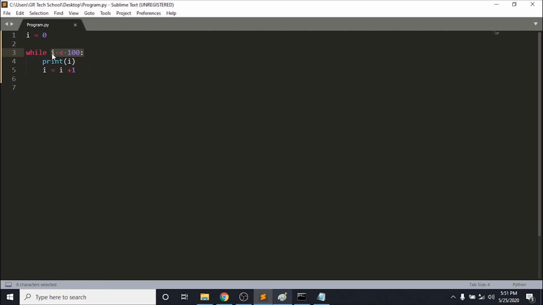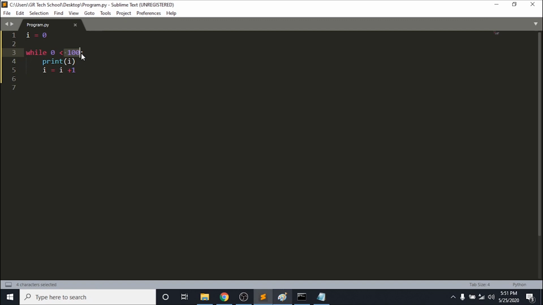I'm going to explain it very carefully. While i is less than 100, run this block of code. That is the meaning of this code. The i is 0. When the program runs for the first time, 0 is going to be here. So 0 is less than 100. Is it true or false?